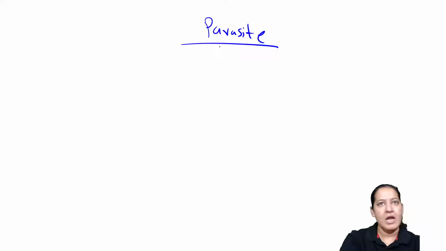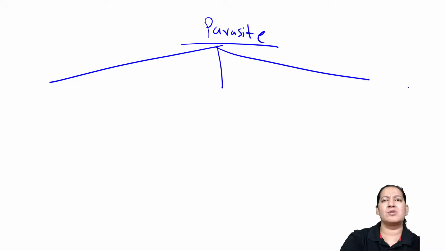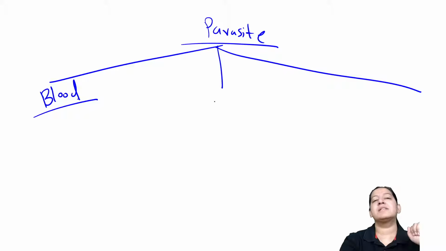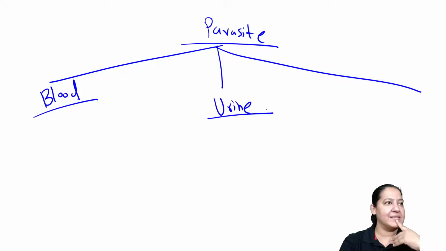So how do I remember them? Tell me the name of the parasites. If you want to make a mnemonic, you can make one. But even otherwise, it is easy to learn. It is not difficult. Just compile them. Tell me the name of the parasites which reside in blood. Okay. Tell me the name of the parasites which reside in urine. Okay. And tell me the name of the parasites which reside in the brain, the neuroparasites.